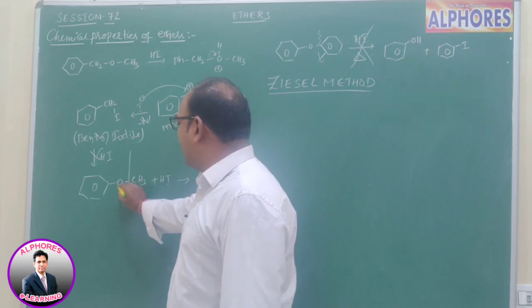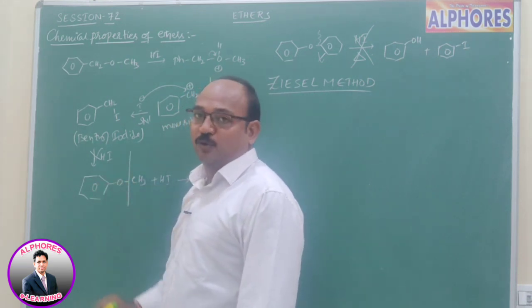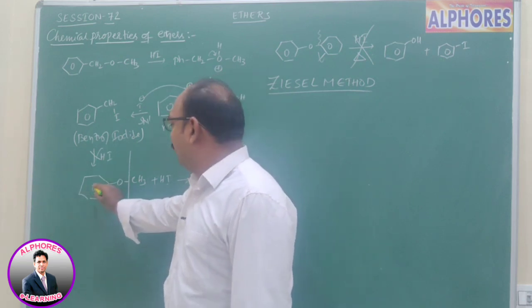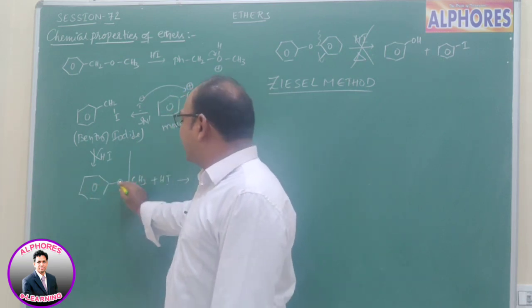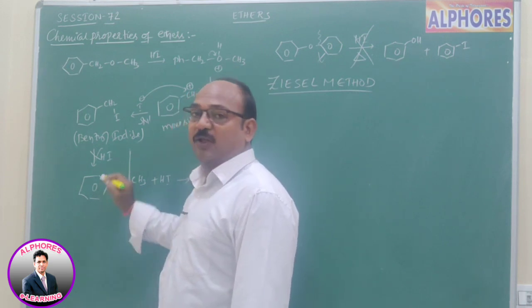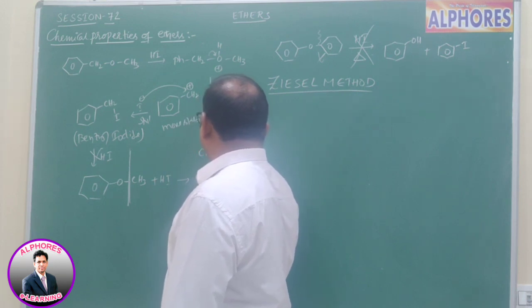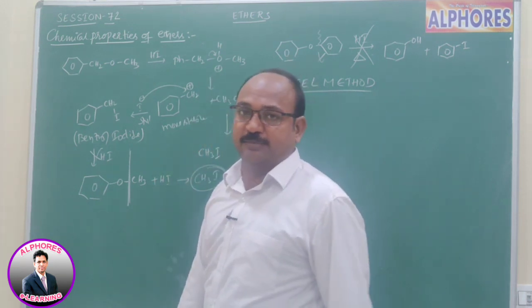Here always the oxygen-alkyl bond is going to break, but not the oxygen-phenyl bond. I am repeating, in phenolic ethers, oxygen-alkyl bond cleavage takes place, but not oxygen-phenyl. Now this alkyl group combines with I and converts into alkyl iodide.